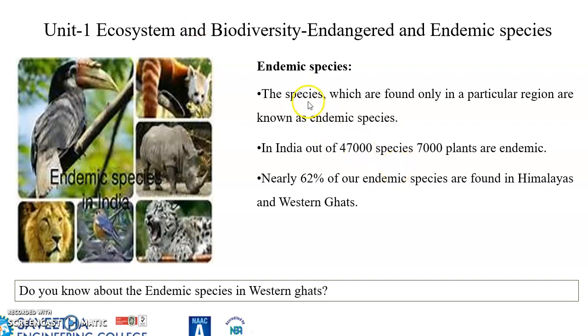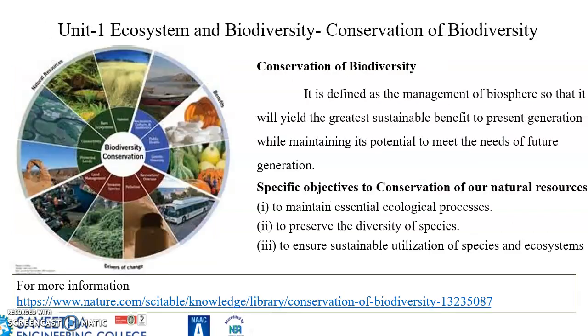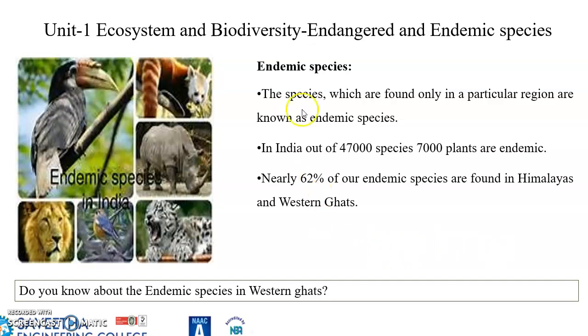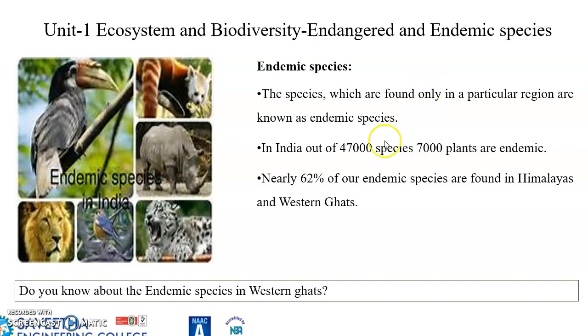The endemic species are the species which are found only in a particular region. In India, out of 47,000 species, only 7,000 plants are endemic. Nearly 62% of our endemic species are found in the Himalayas and Western Ghats. So let us continue with endemic species in the next lecture. Thank you.